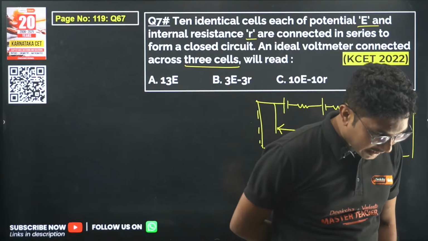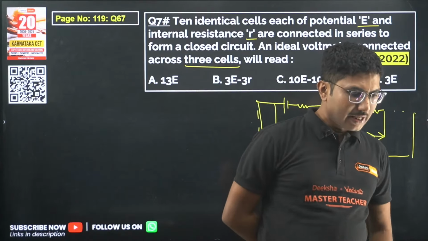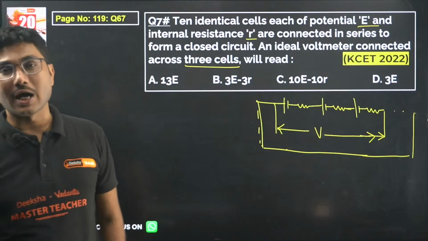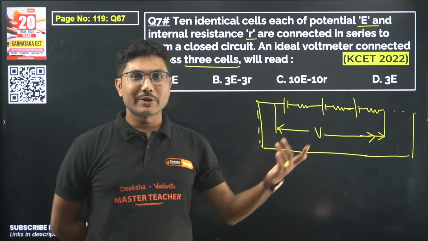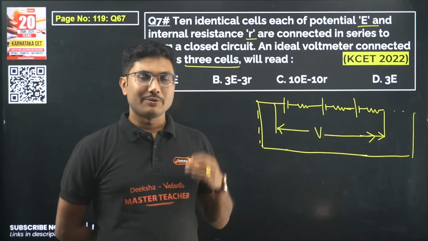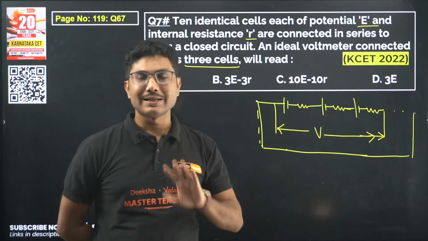Kishan is asking, sir, can we get under 10,000 in KCET if we start studying from today? Kishan, you can get under 1,000 if you are serious and start studying from today. Even if you start 1 month before the exam, you can get 10,000. But 10,000 is not a good rank, trust me. If you want the good colleges, you have to start today and you can get a 1,000 rank easily.